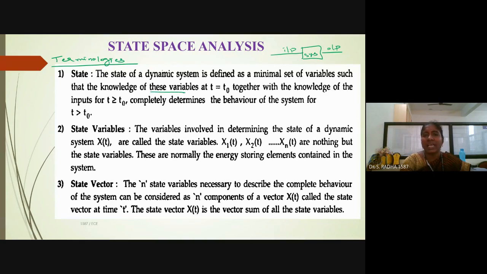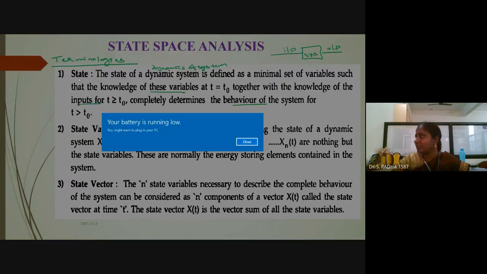It will explain the dynamics of the system. Dynamics means the present condition. Dynamics of the system is explained with the help of some variables. It will take into account all the inputs applied and the behavior of the system, and it will explain about the system. That is called state or present condition of the system.